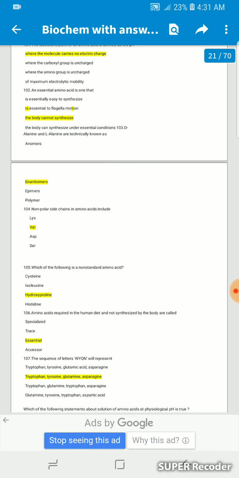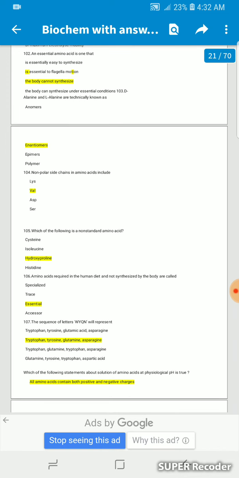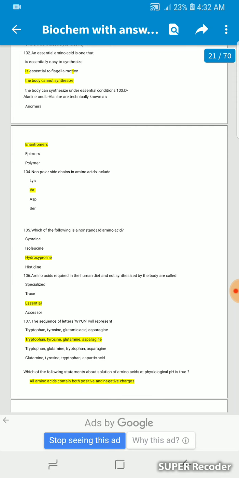An essential amino acid is one that the body cannot synthesize. The body can synthesize non-essential amino acids. D-alanine and L-alanine are technically known as enantiomers.